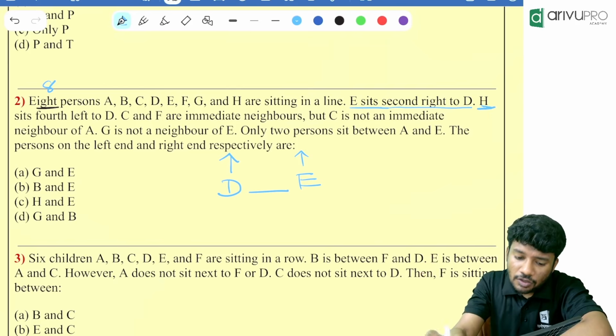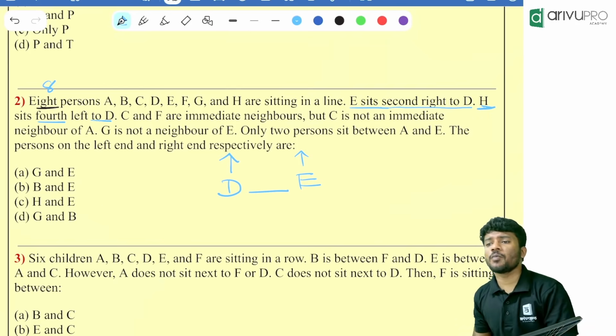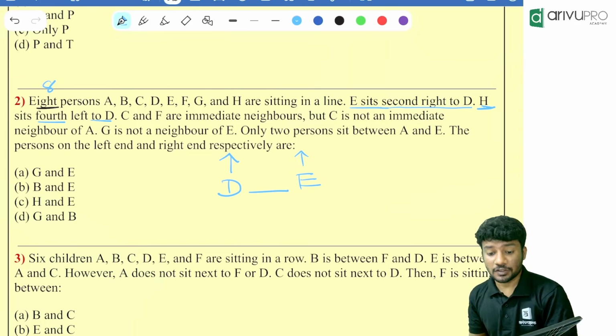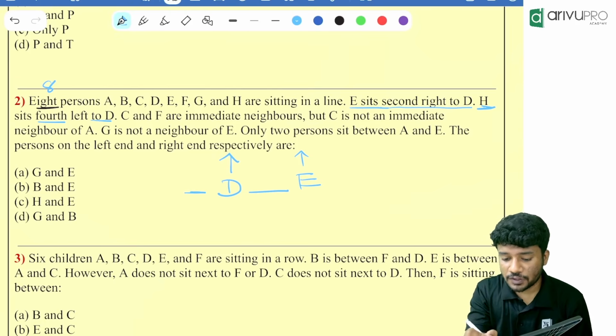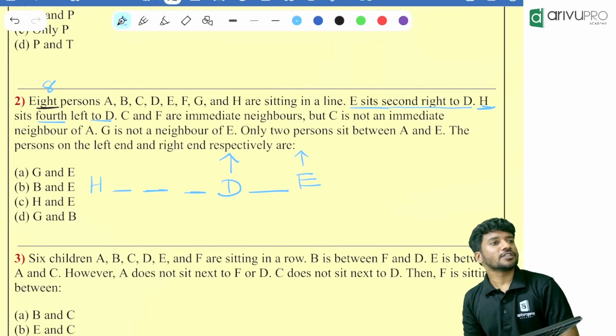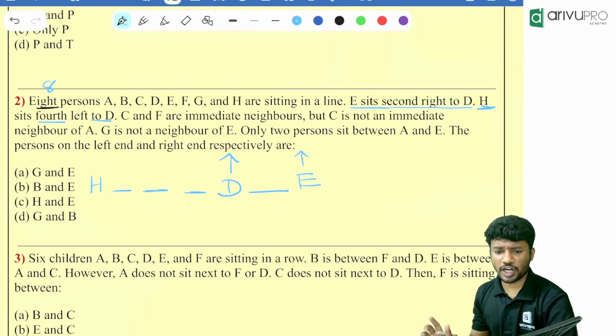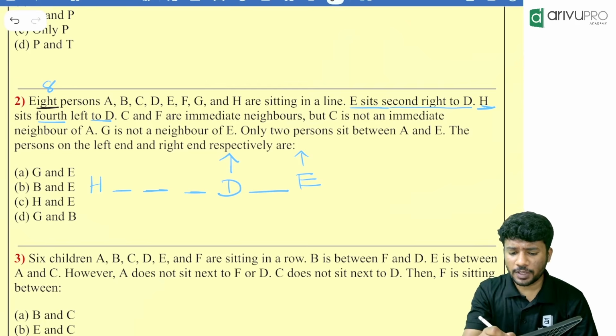Then what is given down? H is 4 to the left of D. 4 to the left means how many people are there in between them? 3 people. So first left, second left, third left. Then who is sitting there? H is sitting there. Okay. So till here everyone is completed. Now you tell me how many are there in total now?